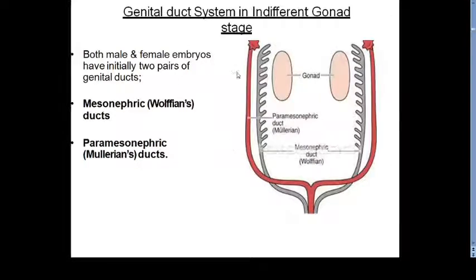So after that we will see the genital ducts in indifferent stage. So we have two ducts where the gonads are developing. One is the mesonephric duct. Mesonephric duct we have already seen in the developing mesonephroid kidney.